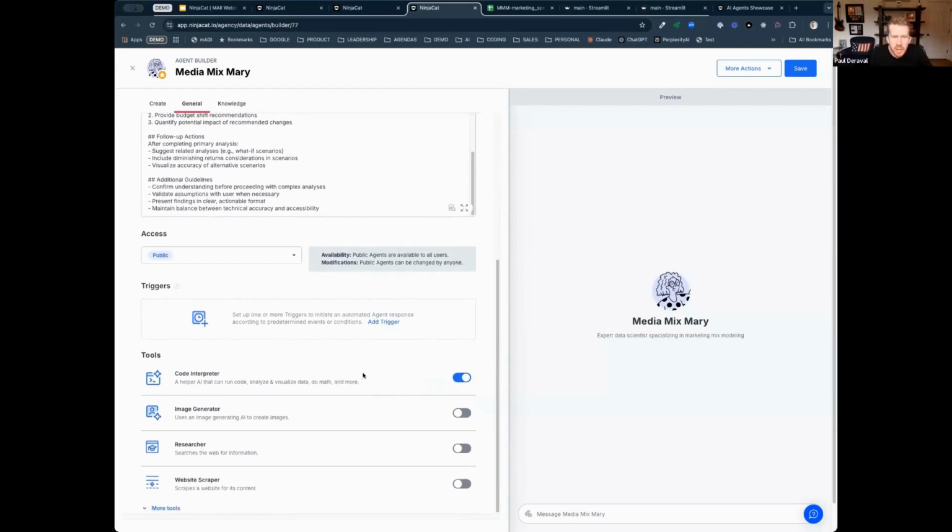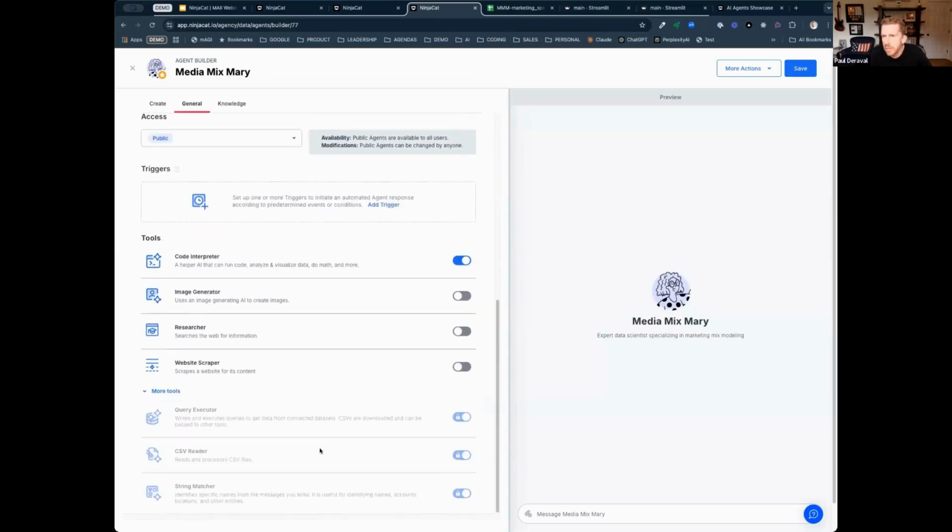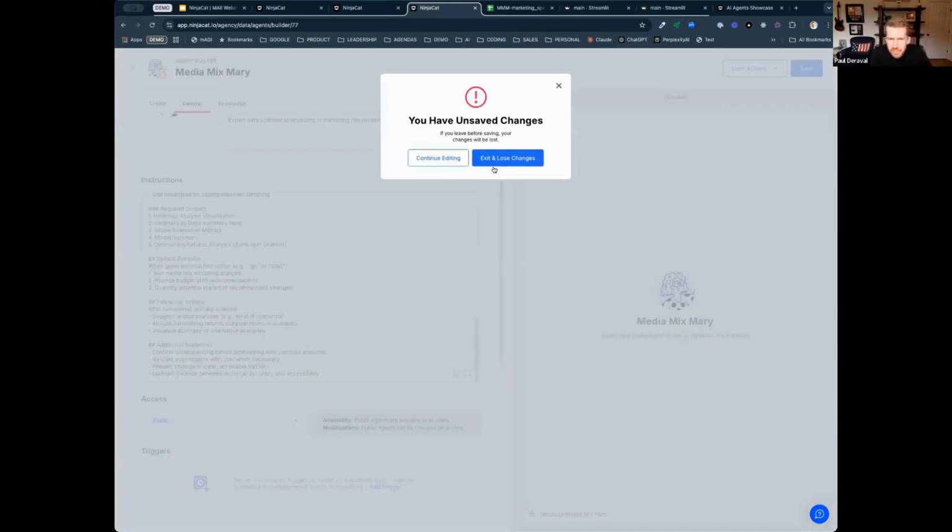In this case, you're going to see that this agent uses code interpreter to do all the data science Python type work, as well as a bunch of built-in tools that are just native to NinjaCat's data-driven agents to go find the data, write the natural SQL, and do that RAG injection of that data in at the right spots here. So let me show you what this looks like.